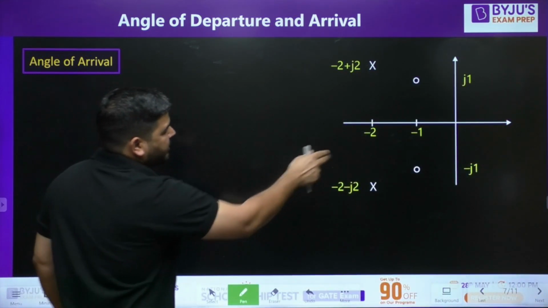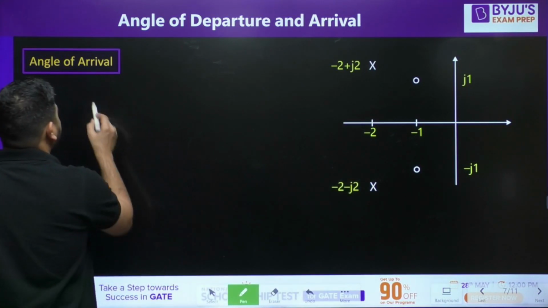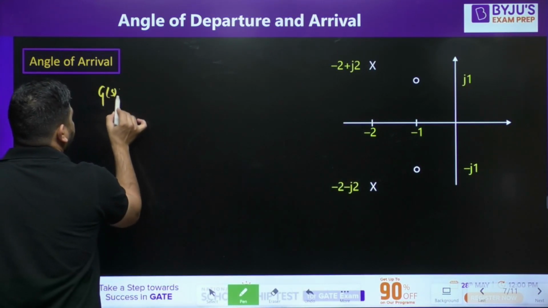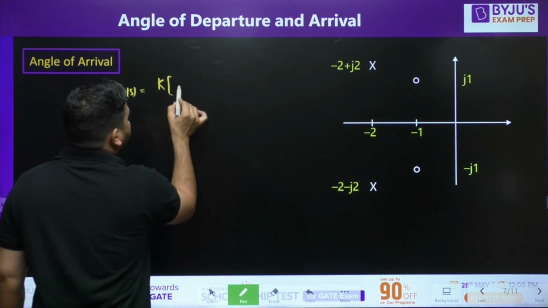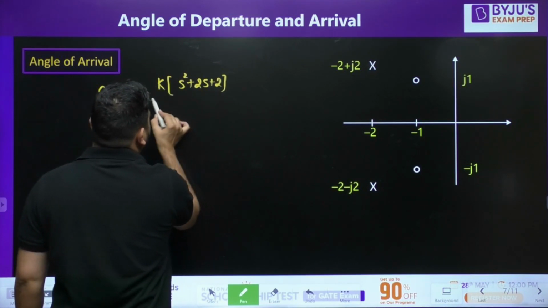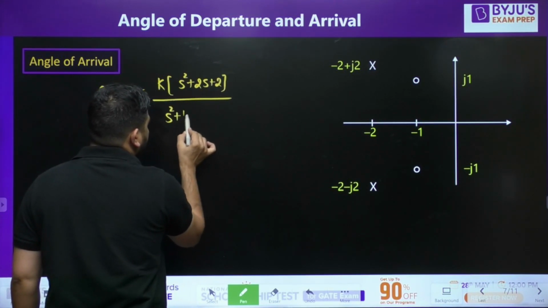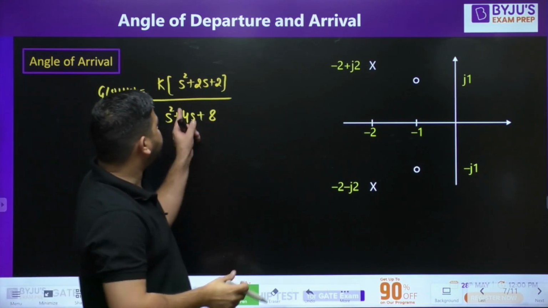Okay, let's take a question. Let's say I have GSHS. Let's say GSHS is equal to K into S square plus 2S plus 2, divided by S square plus 4S plus 8. Let's say this is the question.